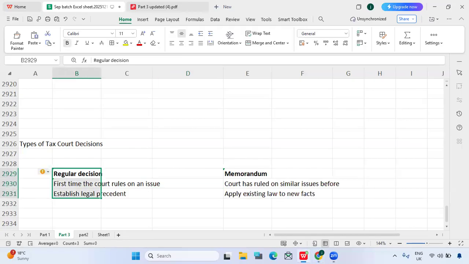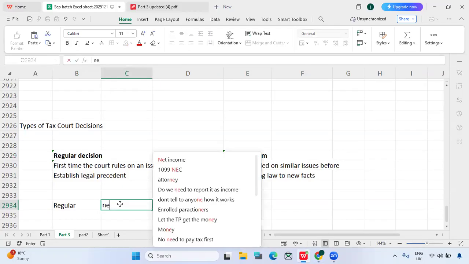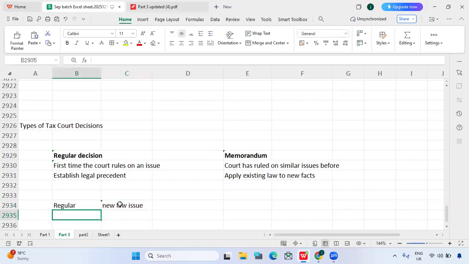So regular means a new law issue. Guys, what is a regular decision? New law issue. And memorandum means existing law, which is factual application.